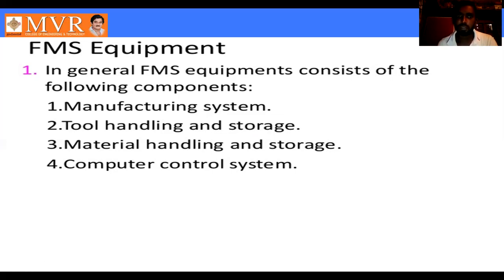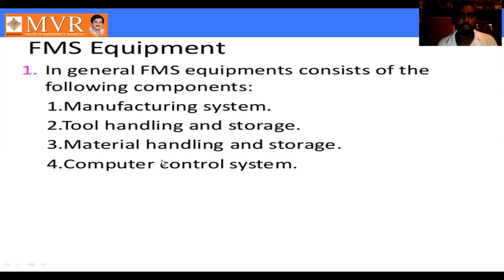After storing the tools, different types of operations can use different types of tools. So for that purpose, the tool handling and storage system is a very useful equipment for FMS. We use it in CNC, where we can do a number of operations. That's why tools are very important in a flexible manufacturing system. These are two very important topics.